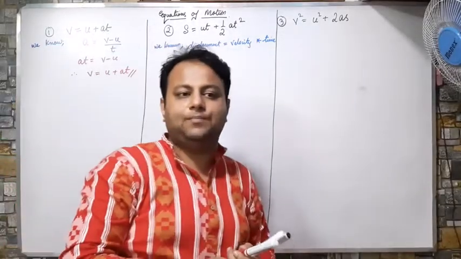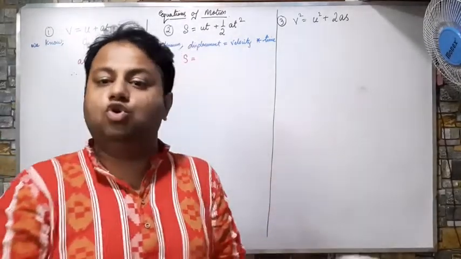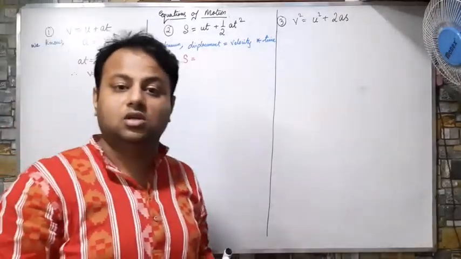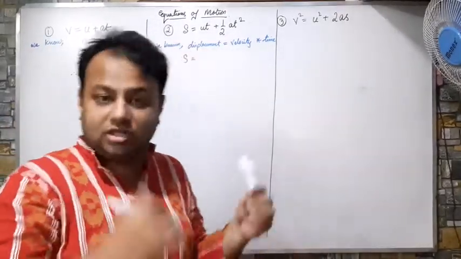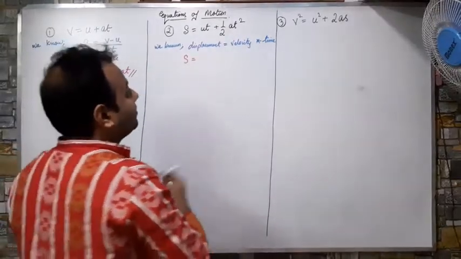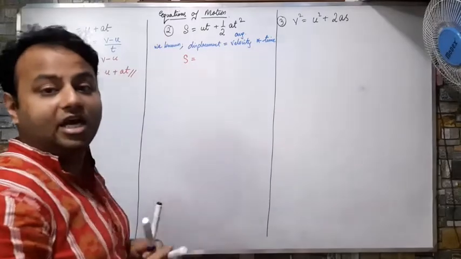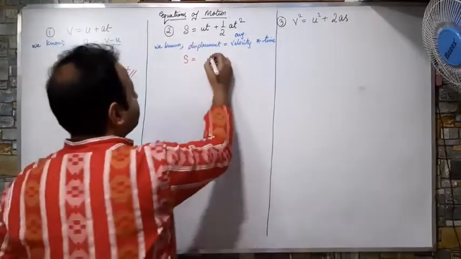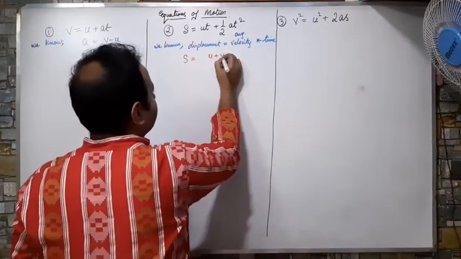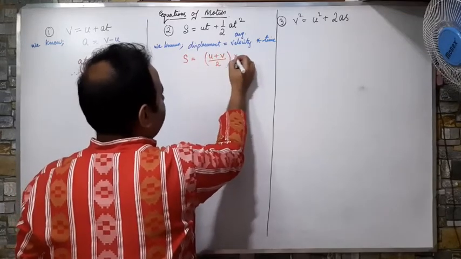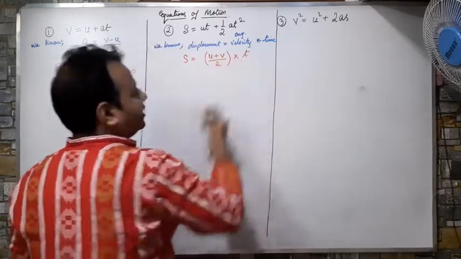Sir, velocity is represented by either u or v. So which will we take, u or v? Sir, we will take average velocity. So what was my average velocity? u plus v by 2. Correct, into time t.